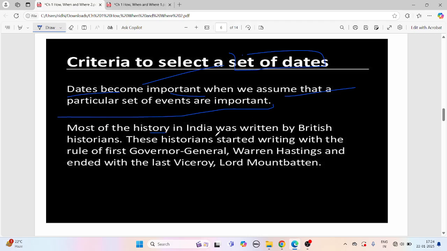Most of the history in India was written by British historians. These historians started writing with the rule of the first Governor General, Warren Hastings, and ended with the last Viceroy, Lord Mountbatten. Over here it was Governor General, but later it became Viceroy. This you would be studying in the further chapters. How, when, and where, it's just an introduction chapter.